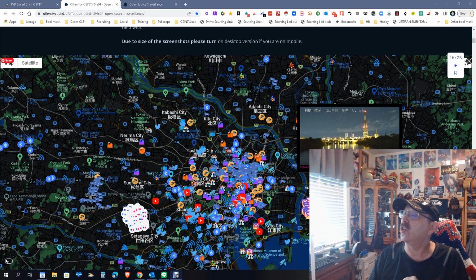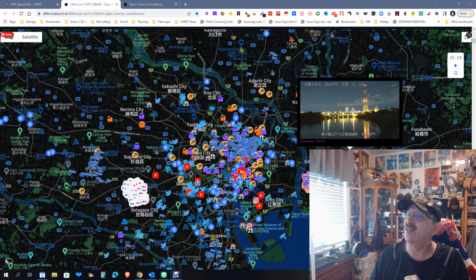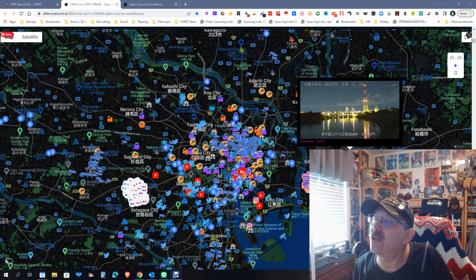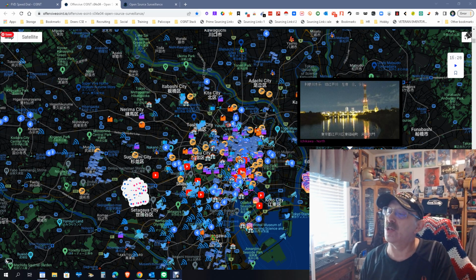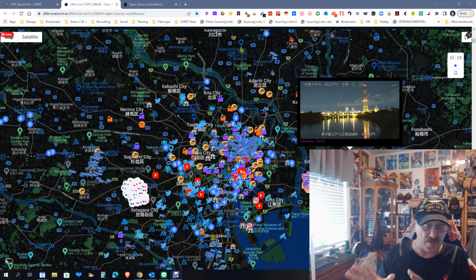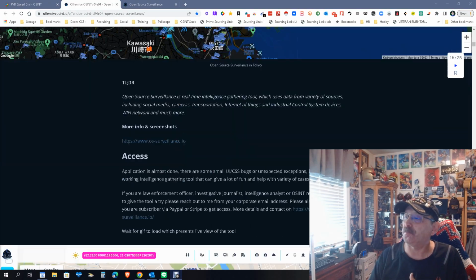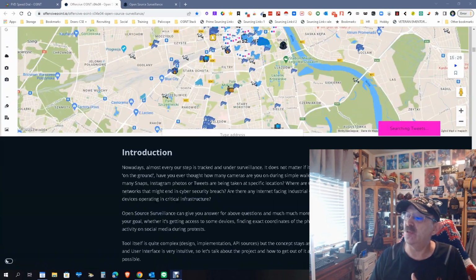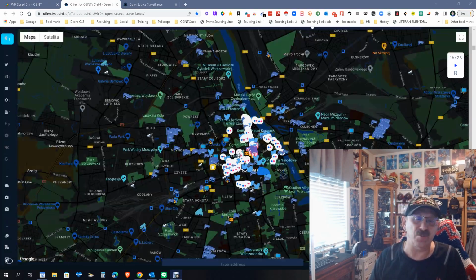In this case, they're looking at what appears to be Italy, I'm guessing based on the Eiffel Tower. And look at all this traffic out here. What you're looking at is Twitter, people who have posted on Twitter, people who have done YouTube videos, Wi-Fi's, cameras. You're looking at so much information going on right then and there. The page shows you how to use it, all that good stuff. So what I'm going to do is actually use it.